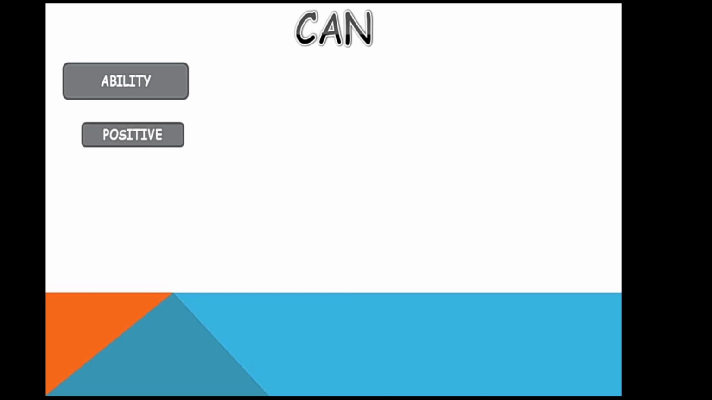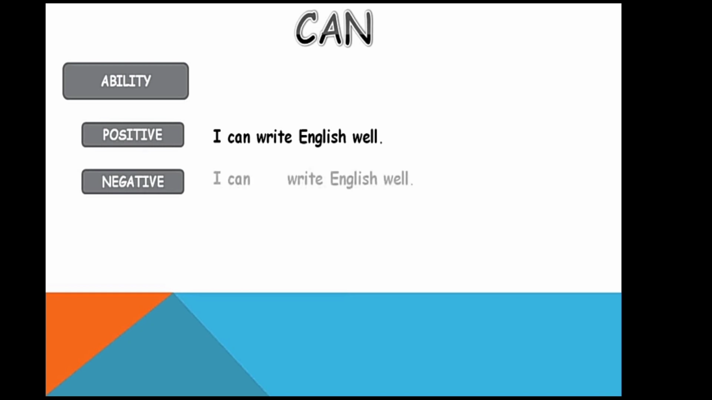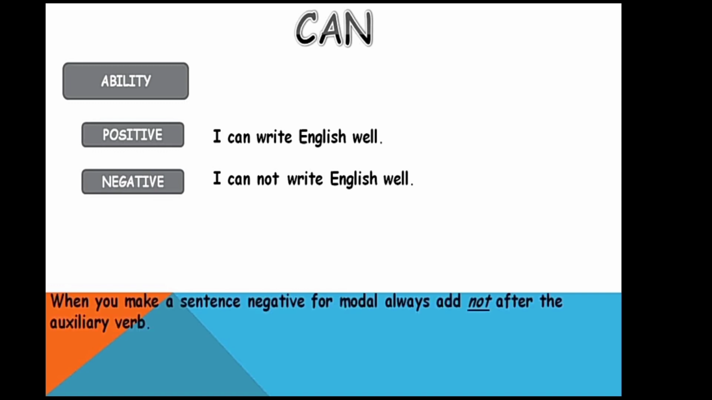Can is used to show ability. For example, I can write English. You are showing your ability to write English well. For the negative sentence, write not after the auxiliary. So can is used for positive: I can write English well. Negative: not after can. I cannot write English. This is the negative form.